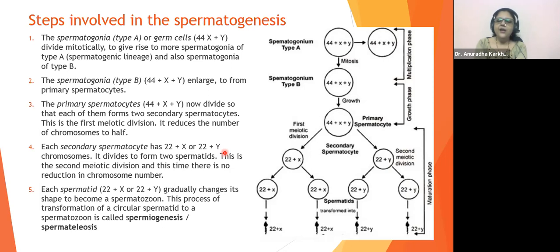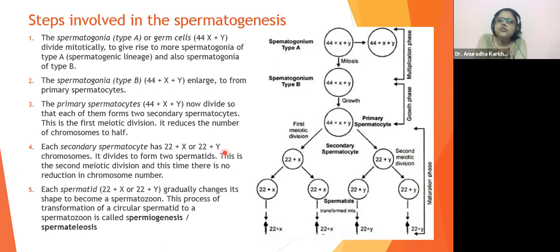So let us understand what will happen after the spermatid. Each spermatid gradually changes its shape to become spermatozoa, means to form a sperm. So just by changing the shape of the spermatid, a sperm is formed. But what all events are occurring for these changes?